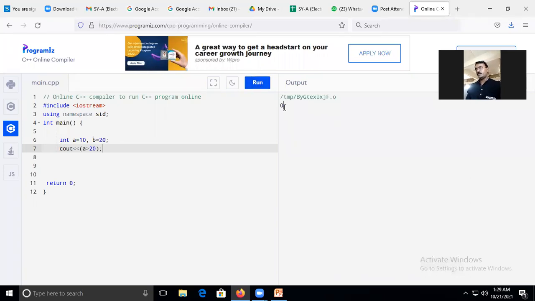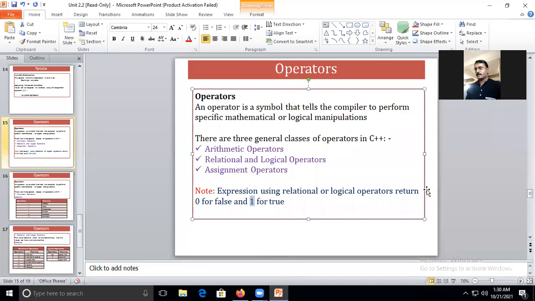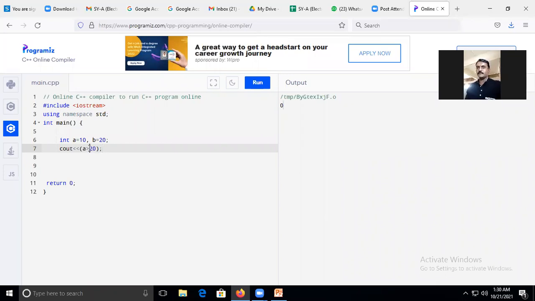If you check the output, what is the output? 0. Are you getting the meaning? Yes, sir. Greater than or less than is a part of the relational operators. So if it is false, it will give you 0.